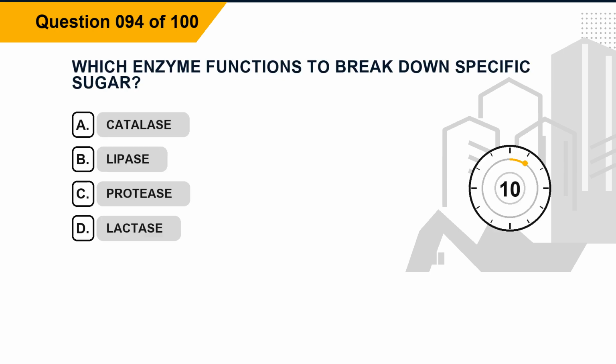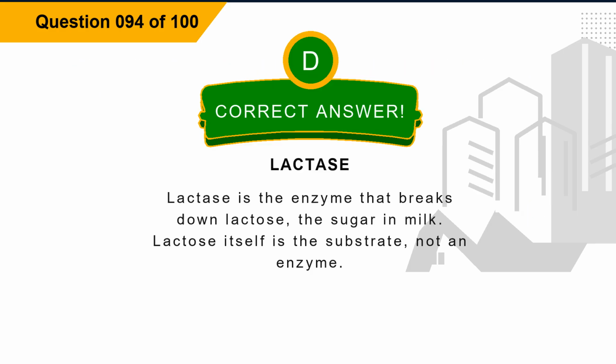Question 94. Which enzyme functions to break down specific sugar? Option A, catalase. Option B, lipase. Option C, protease. Option D, lactase. The correct answer is option D, lactase. Explanation: lactase is the enzyme that breaks down lactose, the sugar in milk. Lactose itself is the substrate, not an enzyme.